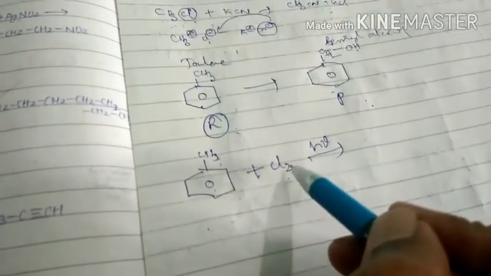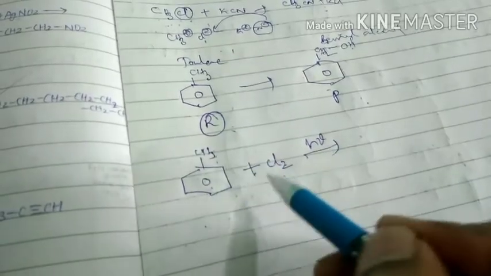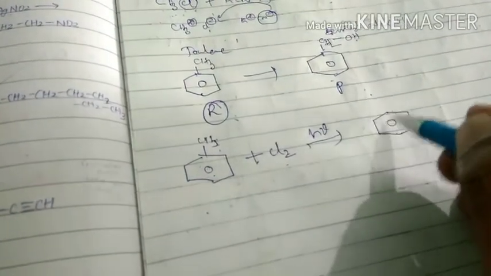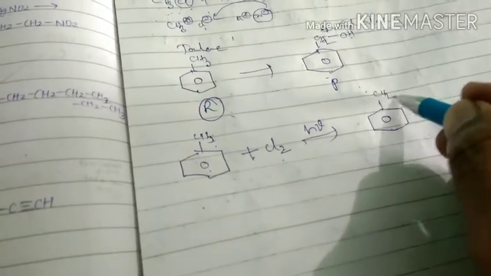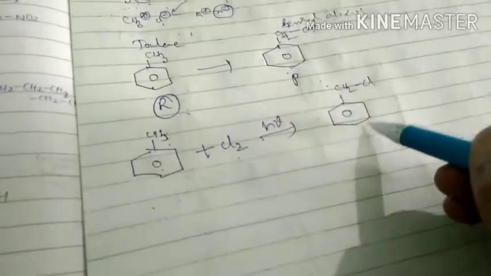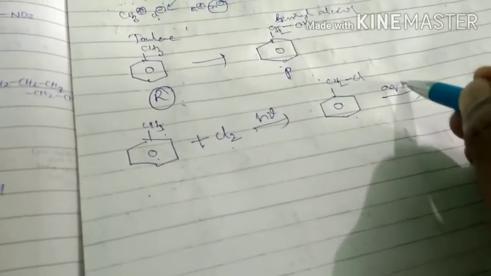Then the chlorine directly attacks here, not here. Then we get CH2Cl.